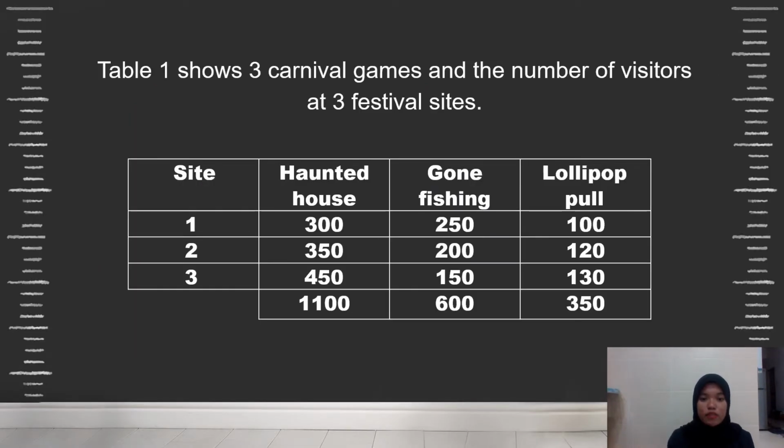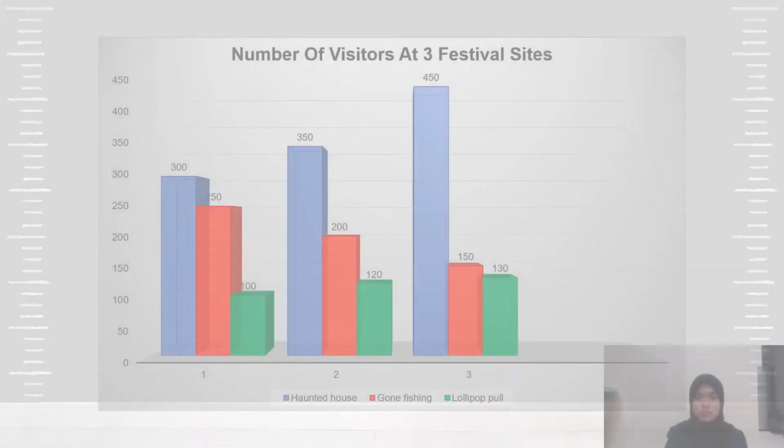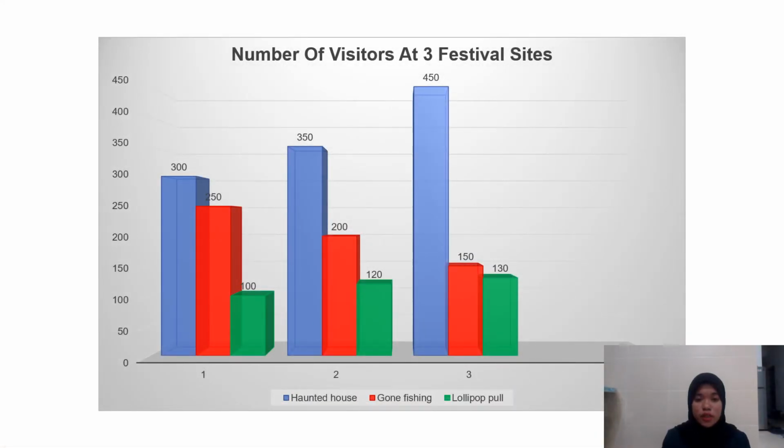The purpose of our presentation is about bar graph set 3. The table above shows 3 carnival games and the number of visitors at 3 festival sites. First of all, the bar chart illustrates the number of visitors at 3 festival sites between 3 carnival games. In this case, we can make 2 sets of comparison, which is we can look at the change in visitors at 3 festival sites between 3 carnival games.